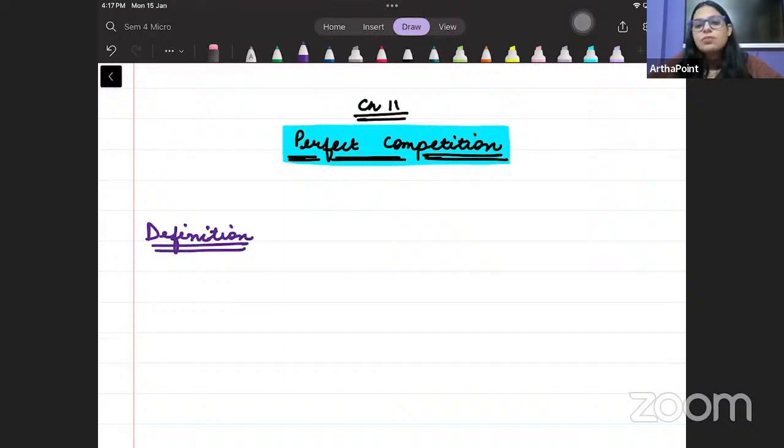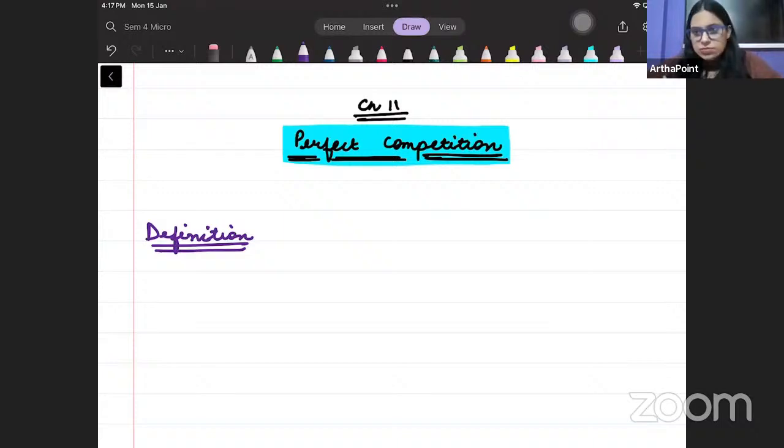But when I talk about perfect competition, there are multiple features of perfect competition. And if those features are satisfied, then the firm will be in a perfectly competitive market. Now, what features, kya hai? What are those features? The prices should be given. There should be free entry and exit. There should be a homogeneous product that should be sold. Ye kuch perfect competition ke features, and we will be talking about those features.